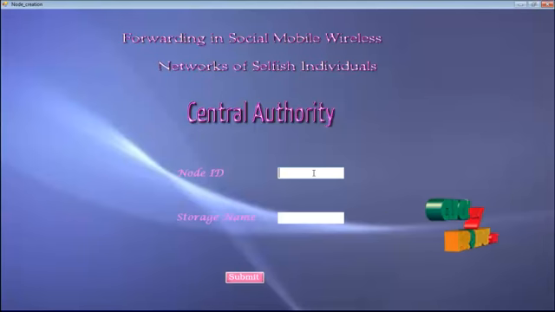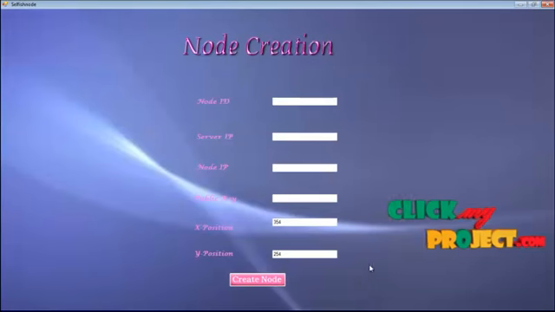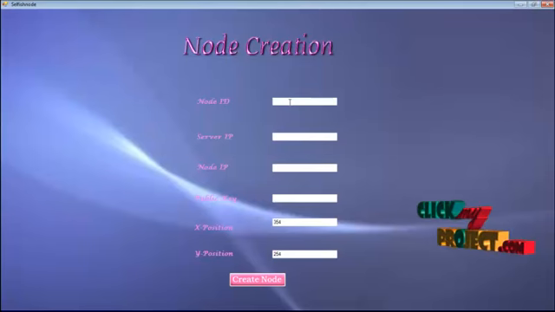So node should give a node ID and storage name, node 1, then submit. Here this node 1 is certified. Then next, we have to give the node ID for the node creation.